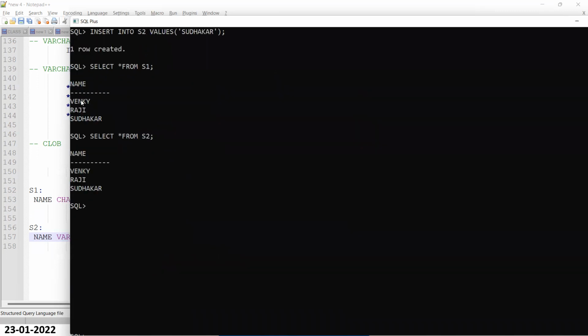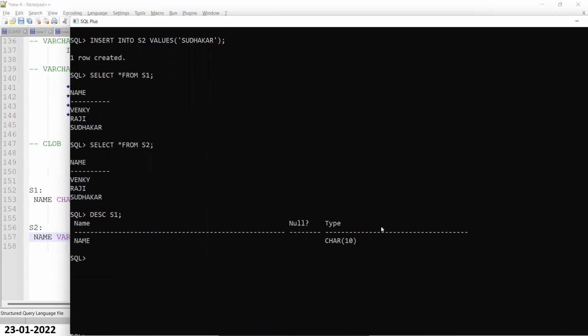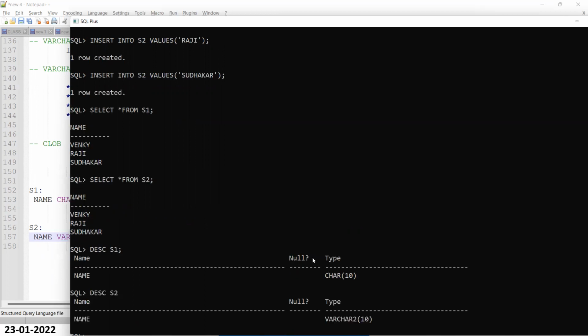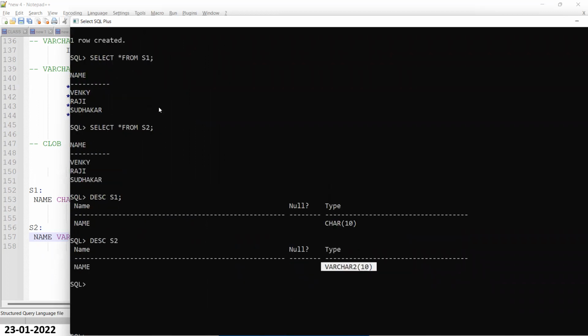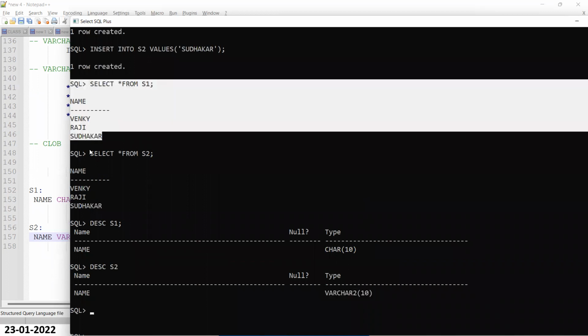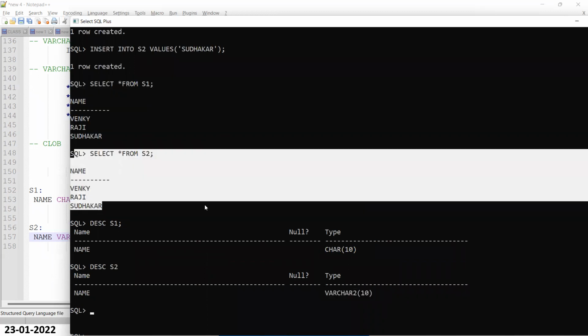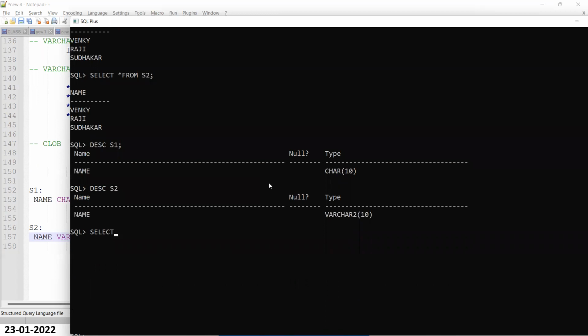See now, the description of S1 is character data type. The description of S2 is varchar2 data type. So the S1 table is the character data type, the S2 table is the varchar2 data type. Now let me show you the proof. Length of name from the S1 table.